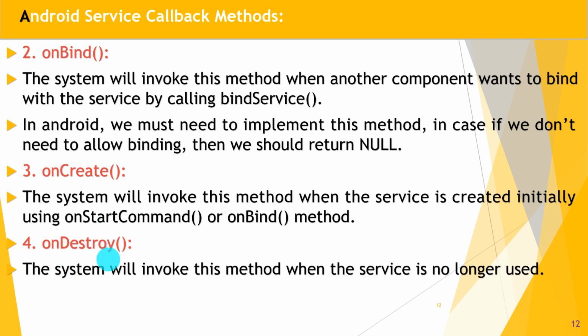Hope you understand these different methods. So first is onStartCommand, then onBind, onCreate, and onDestroy. These are the callback methods present in the inbuilt Service class, which we have to override in our MyService class.